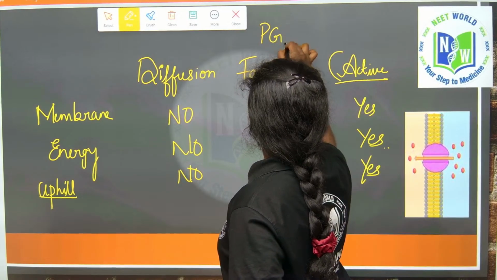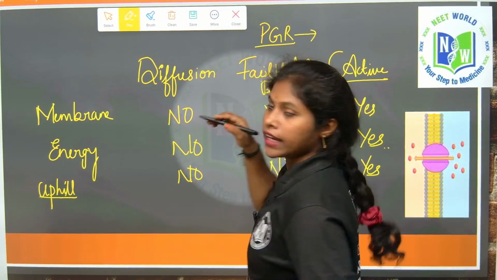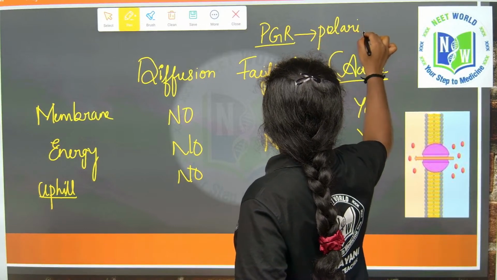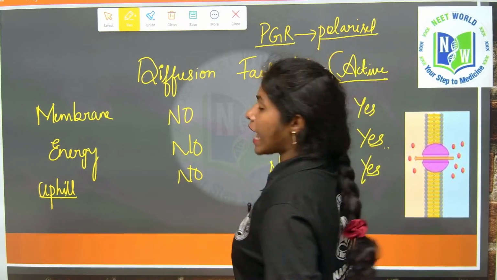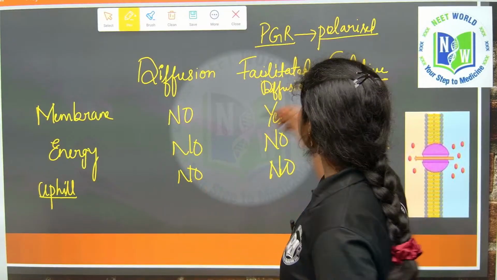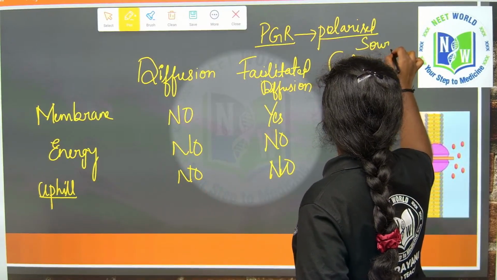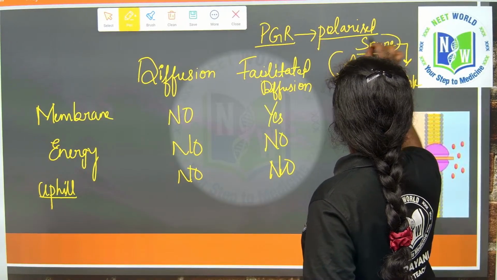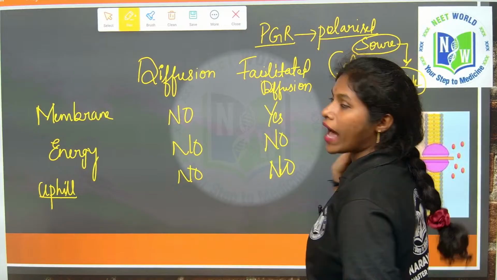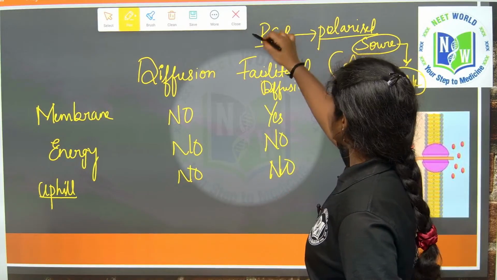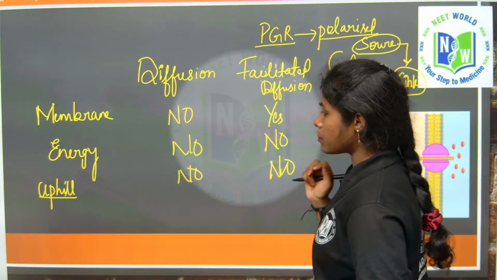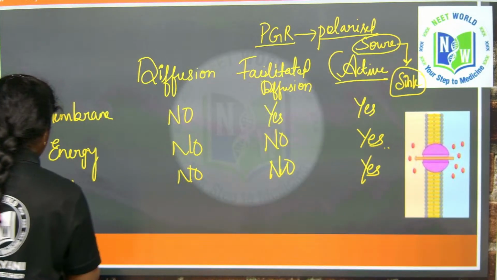So this is what we discussed in yesterday's class. And not only this, students, plant growth regulators are strictly polarized in manner, which means they are produced at one place and their action happens at another place, right. From source to sink: the place where they are produced and the place where they show action. Got it? So this is about yesterday's class, and also saturation point. So what is meant by saturation?